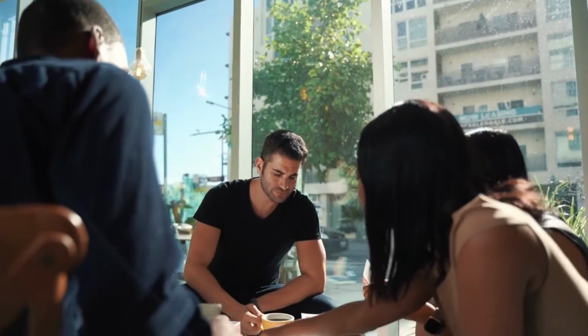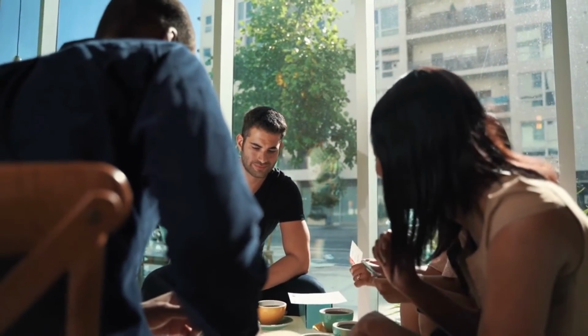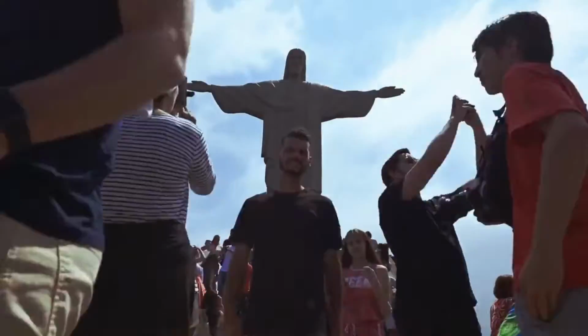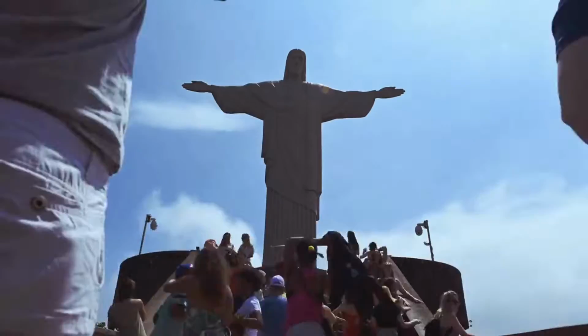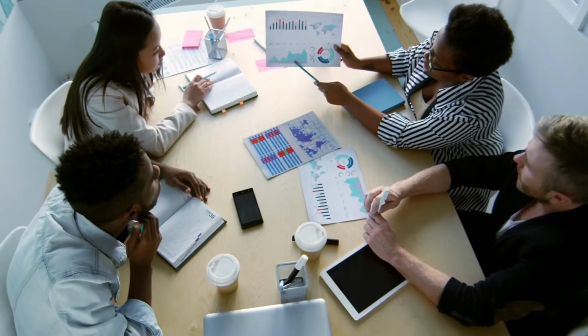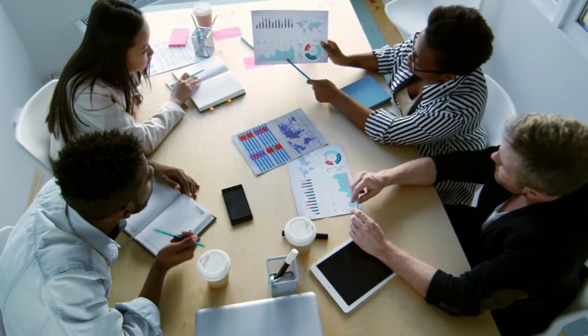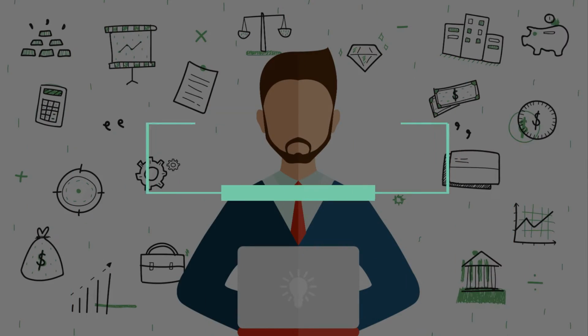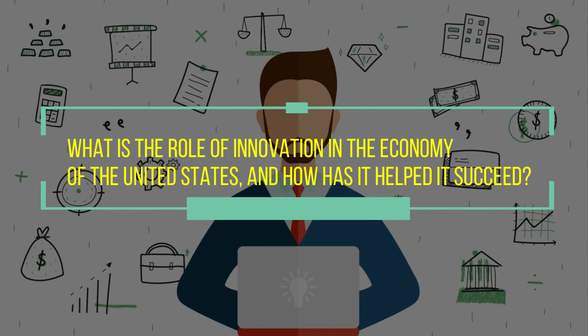Even though these steps helped reduce the effects of the pandemic on the U.S. economy, the recovery has been uneven, with some sectors like technology and e-commerce doing well while others, like tourism and hospitality, continue to struggle. The pandemic has also shown up inequalities in the U.S. economy that were already there, like how low-income workers and minorities are more likely to lose their jobs and have their incomes drop.